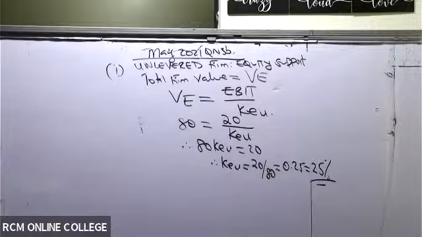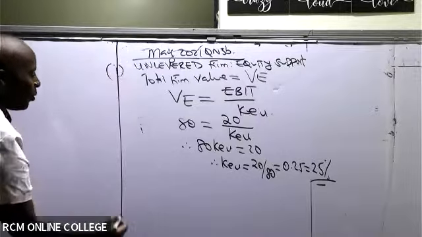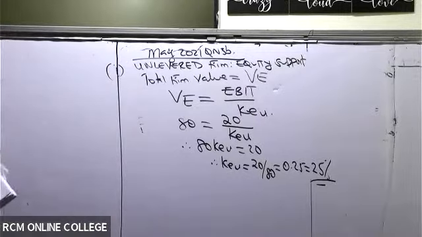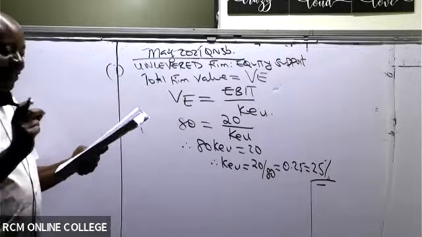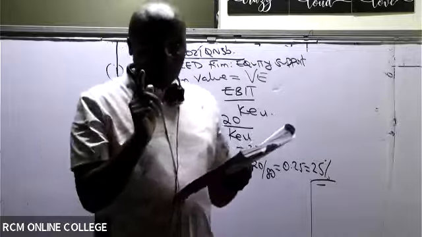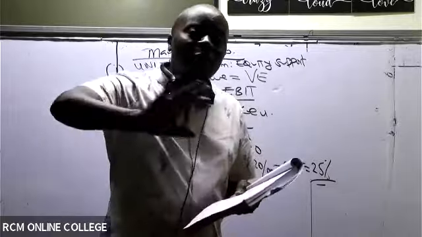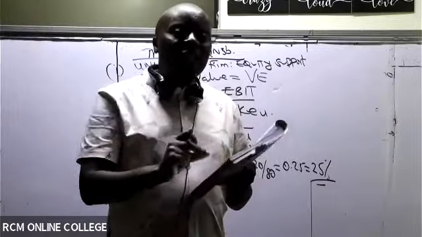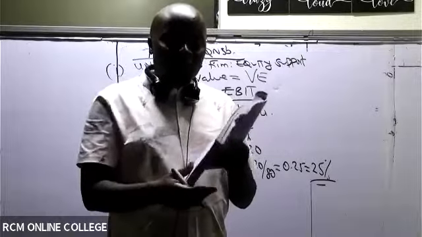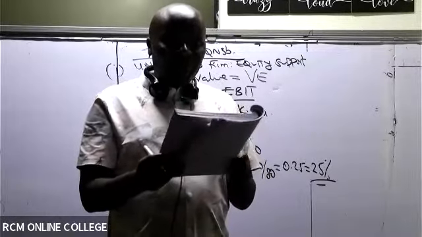So in this case, the cost of equity of the unlevered firm will be 25%. All right, ladies and gentlemen, then from there, what do we do? They have asked us two things here, and I want you to take a keen interest in this question. These are very, very interesting questions. Even if you have an answer, put those answers far away. We look at this from scratch, and you will thank me.